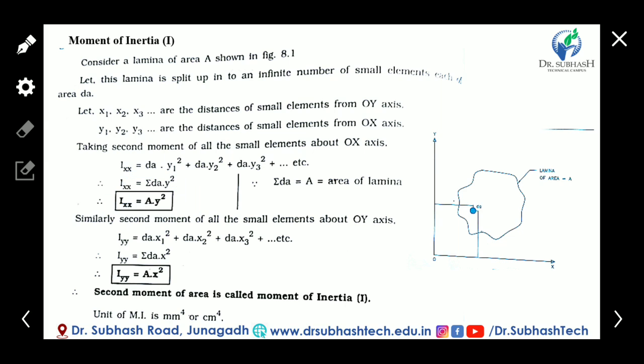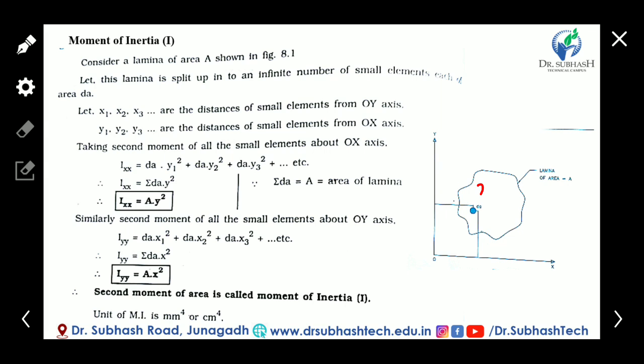And for the y-axis, the procedure is similar. Iyy means considering the OY axis, the vertical axis or y-axis. So the area moment of inertia about the y-axis is defined by Iyy. Iyy is equal to small area into distance. The horizontal distance is x1. The first small area is dA and the distance is x1, so dA x1 square.